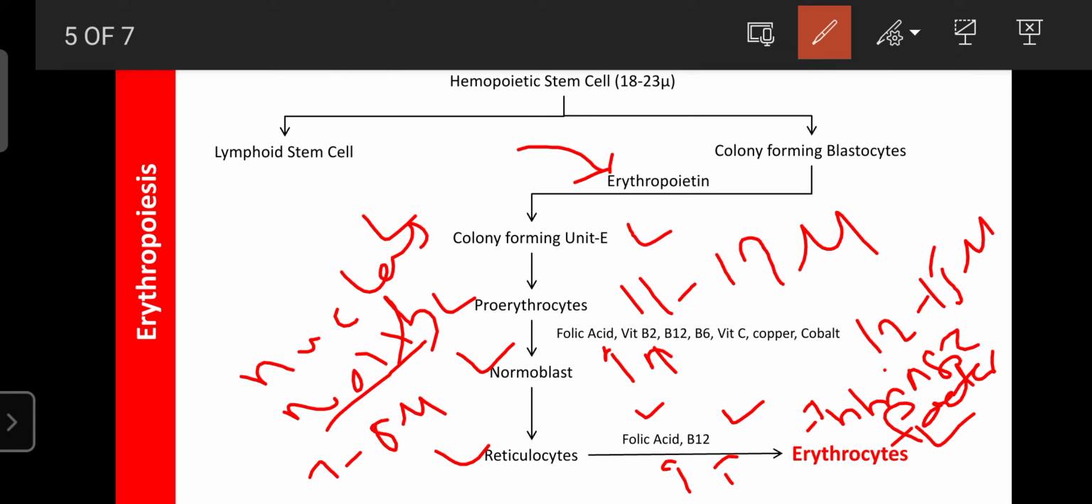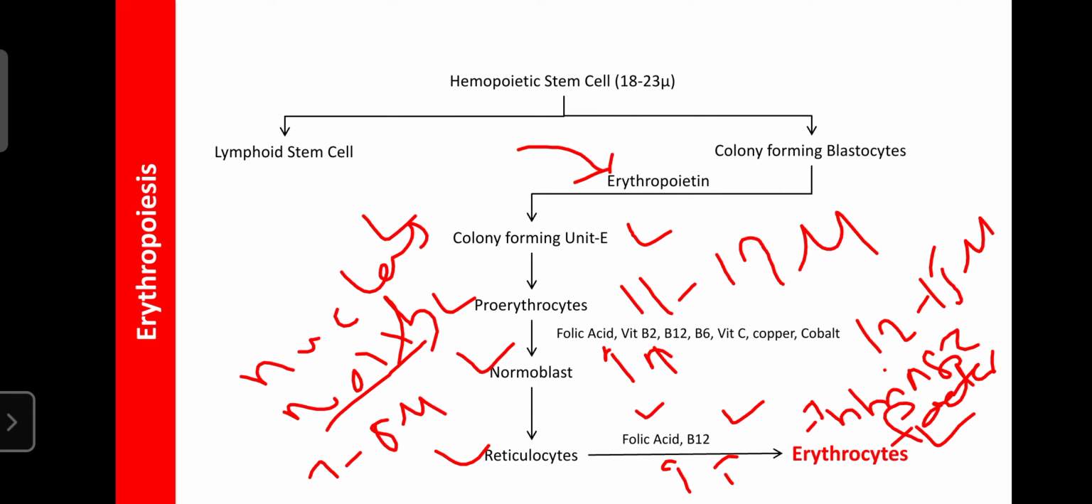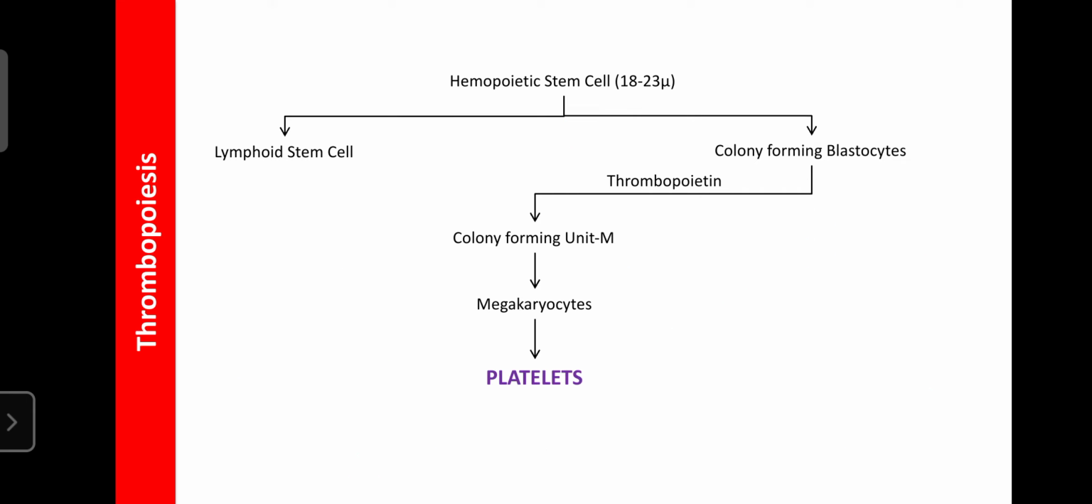So here you do not give vitamin B12; instead you can inform them to avoid the unnecessary use of antacids. Then only that therapy is helpful to treat the anemia, by increasing the reticulocyte count or decreasing the erythrocyte count. So next one is thrombopoiesis.